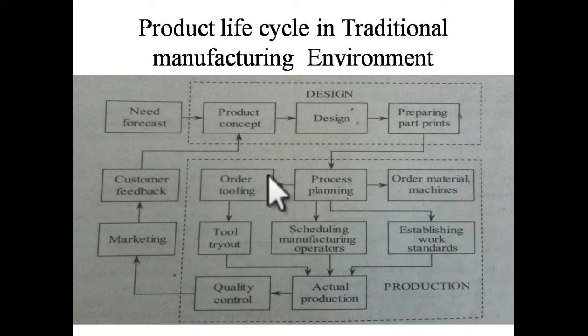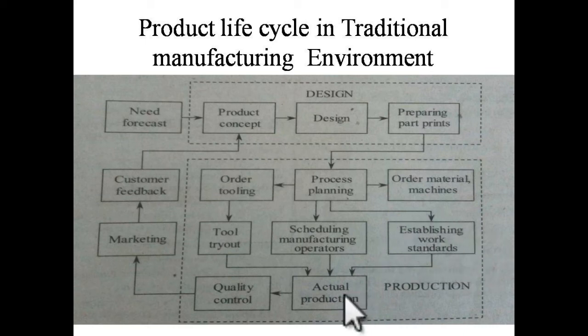In order to order the tools, they have to know the tool layout, which means which machine should get which tool at which time. Next is scheduling of manufacturing operations. It means which project, and which component of that particular project, should run on which machine, so that schedule will be given. Next is establishment of work standards. It means what tolerance you have to use, what standards you have to use, and what surface finish you have to maintain. So all the working standards will be established.